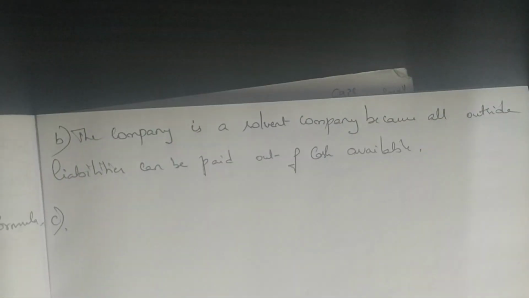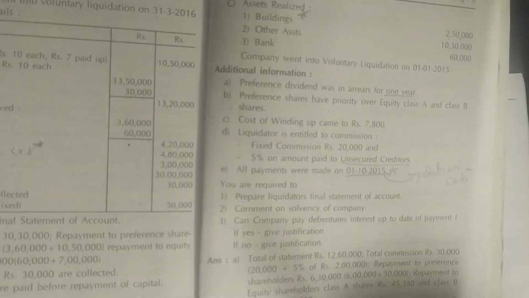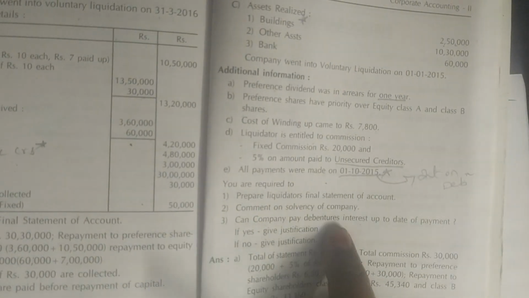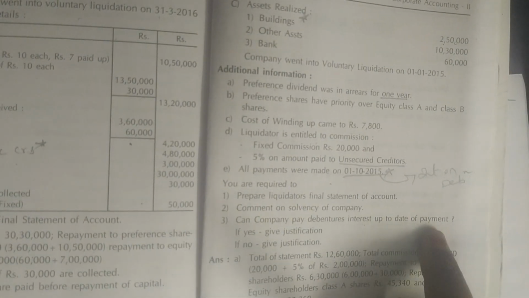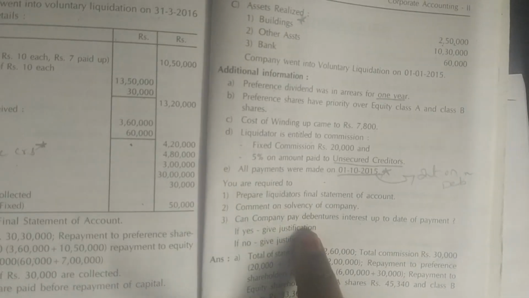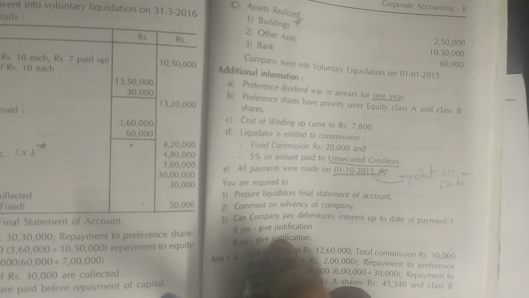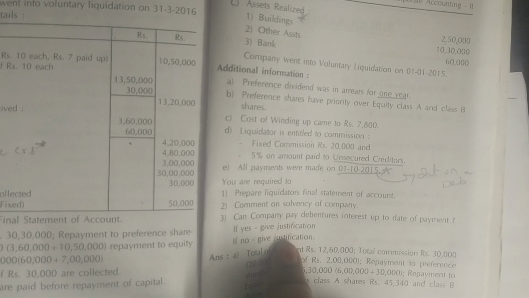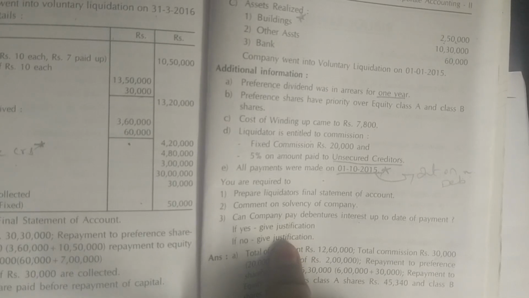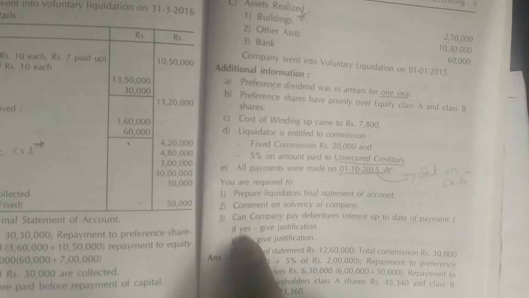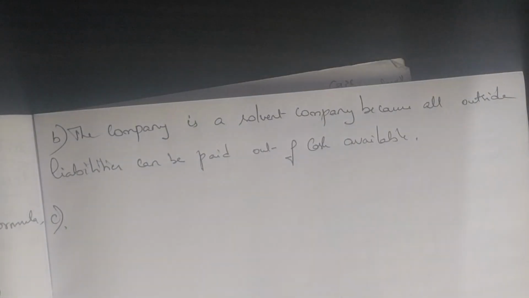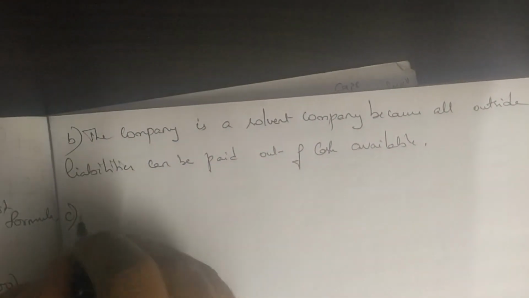The next question they have asked is, can the company pay debenture interest up to the date of payment? If yes, give justification. If no, give justification. If we have observed in the problem, we have paid the interest up till 9 months. Correct? So we can write yes. What is the justification? It will be the same justification.